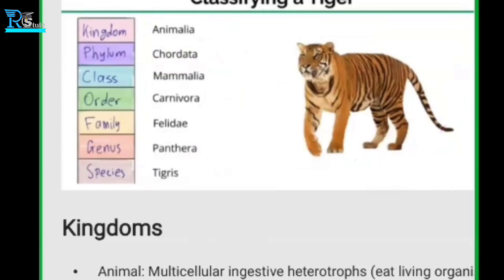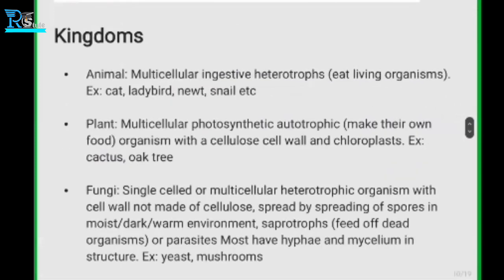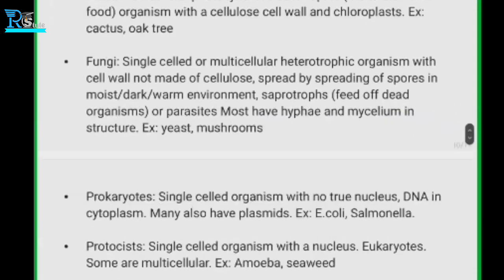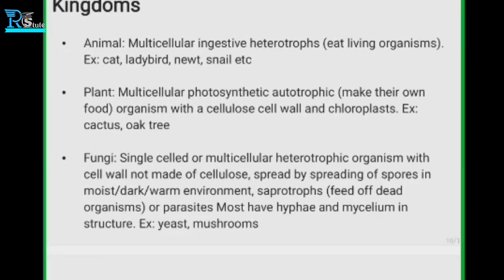Yes, it makes sense. So let's discuss, not all of these, but at least the kingdom classification. The kingdom is classified into five different names. The first one is animal, so we call it kingdom Animalia. It is made of multicellular ingestive heterotrophs.